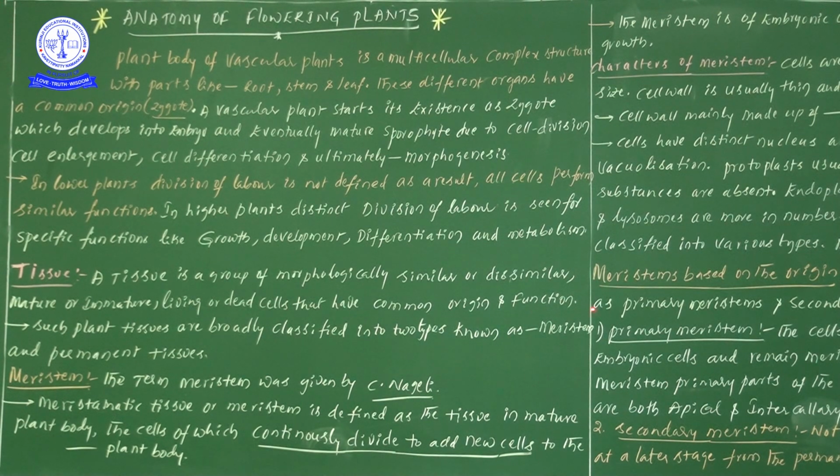So here you can underline this. The cells present together form a group, and a tissue is a group of morphologically similar or dissimilar, mature or immature, living or dead cells.